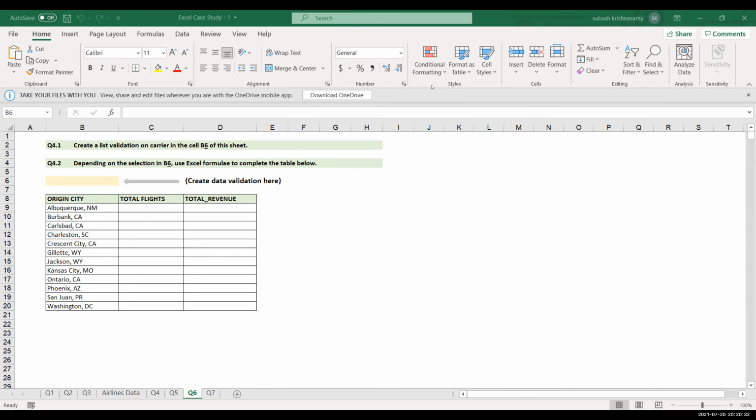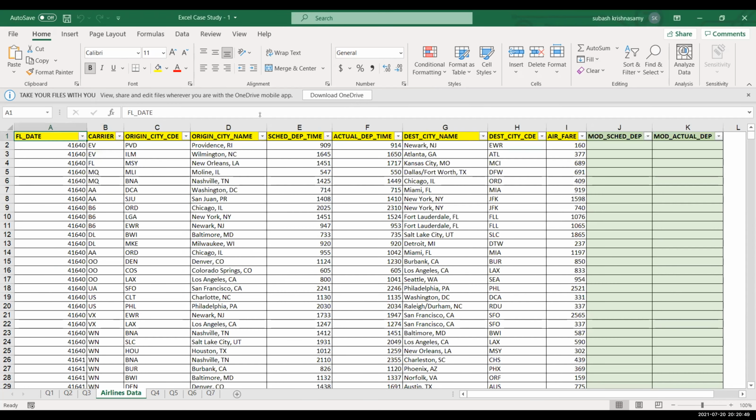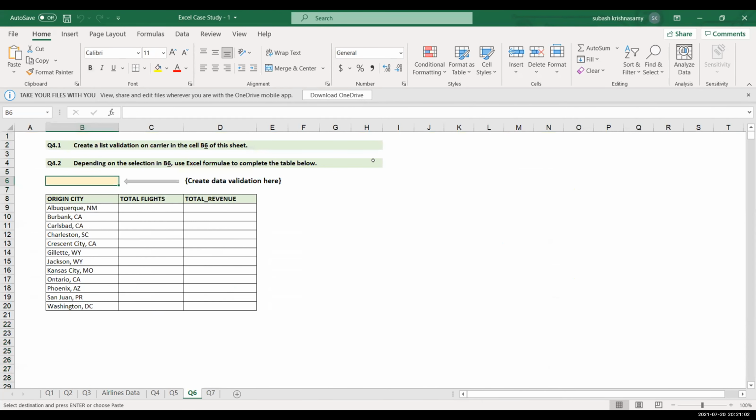In this, what you have to do is create a drop down over here where you put the name of the carrier. Go to the sheet where you have all the carrier names given to you in the airlines data. Copy this entire carrier column, go to that sheet, and paste it somewhere on the right side.